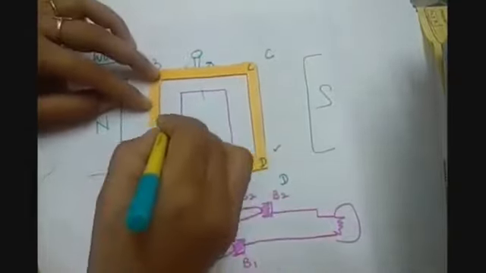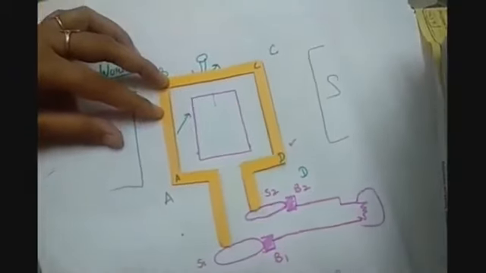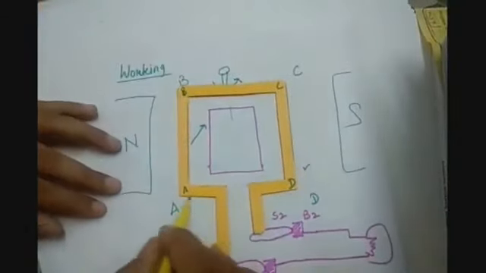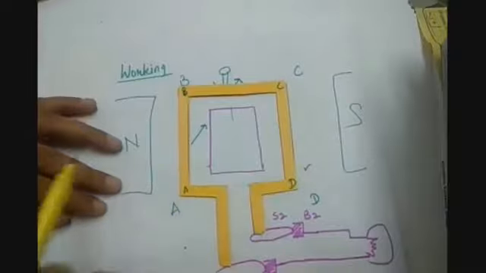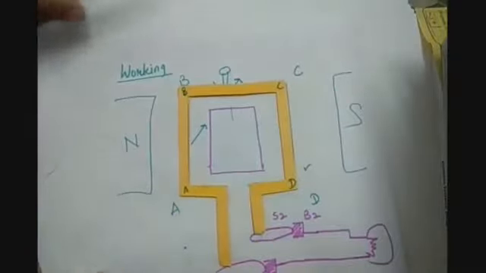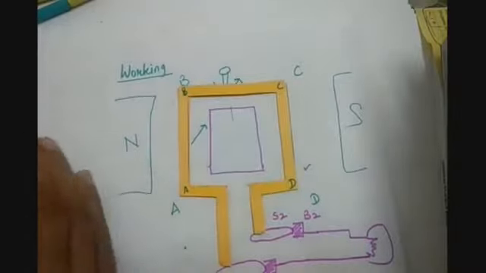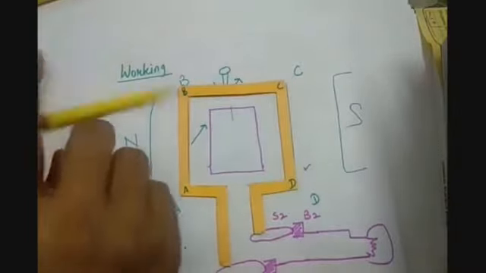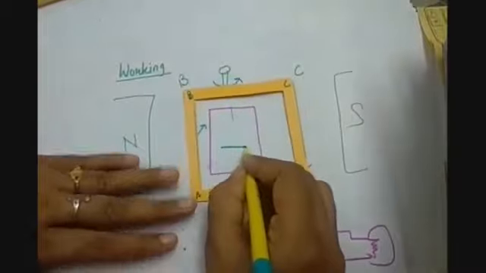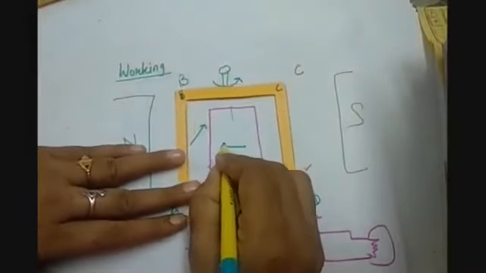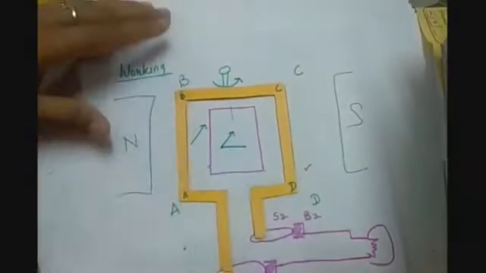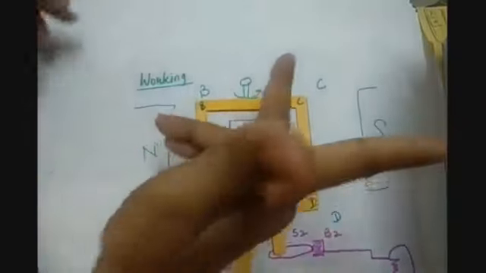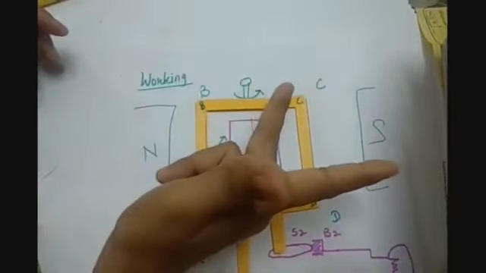So when this is moving up, first we'll try to find out the direction of the current in this. If we apply Fleming's right hand rule to this, then we know that this is the direction of the magnetic field here and the motion is upward. So let us apply Fleming's right hand rule.